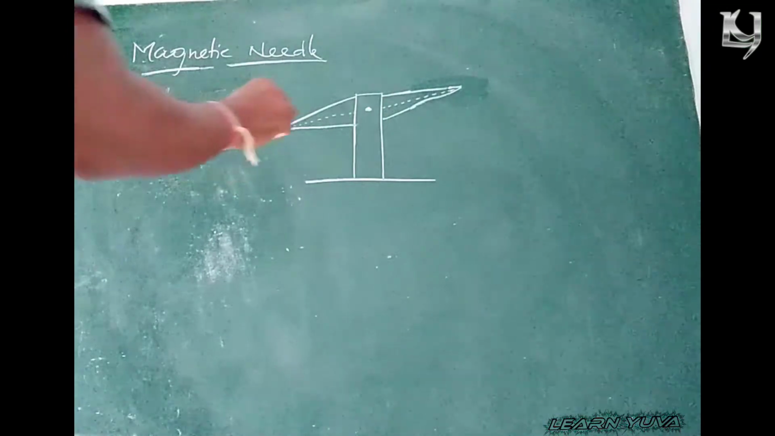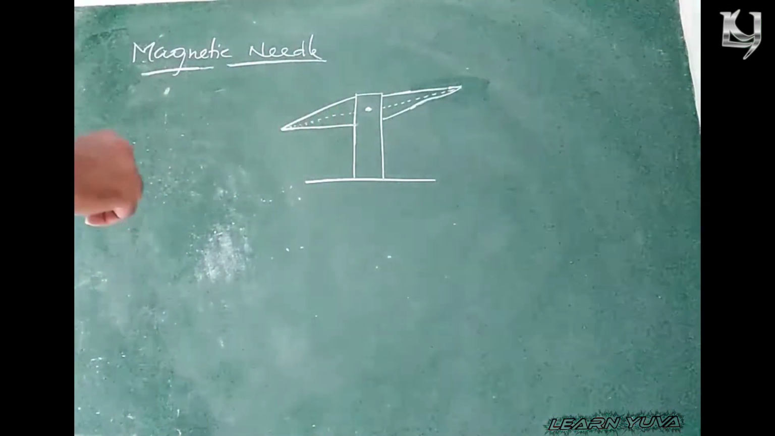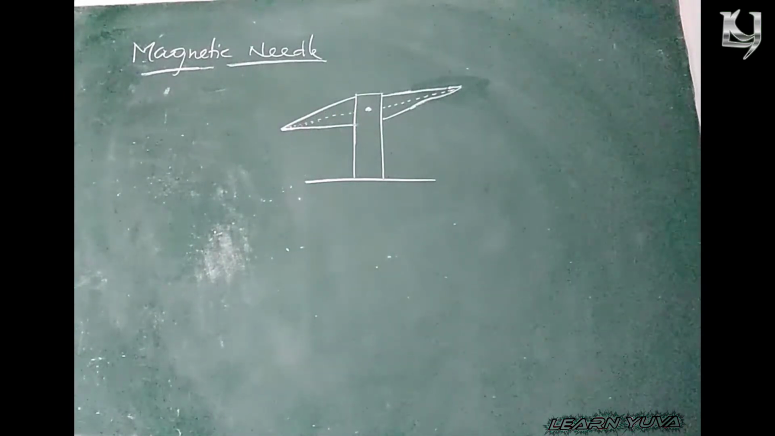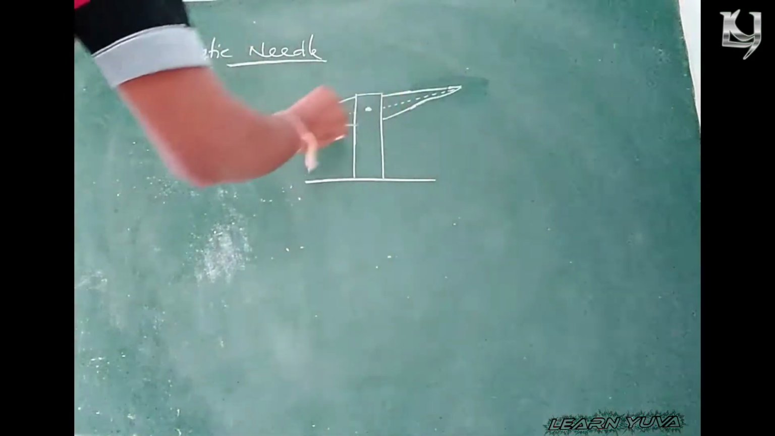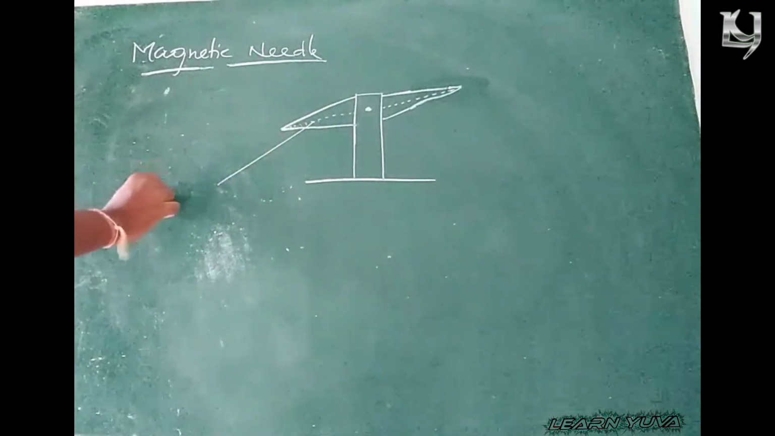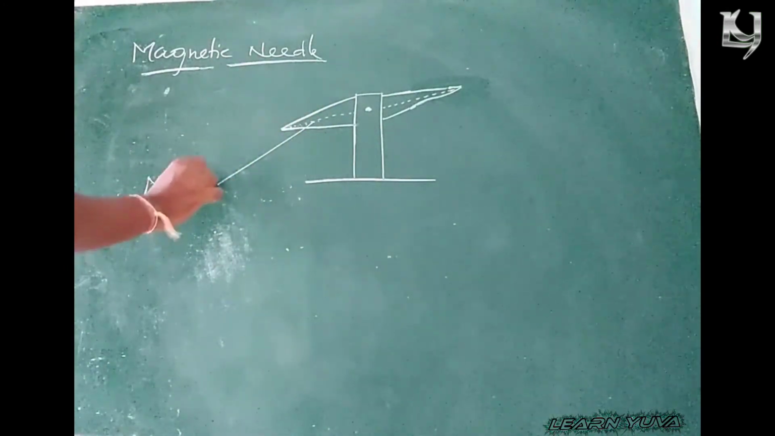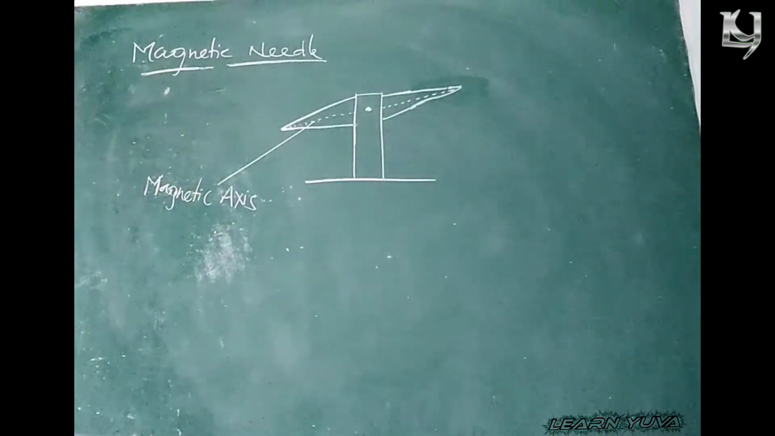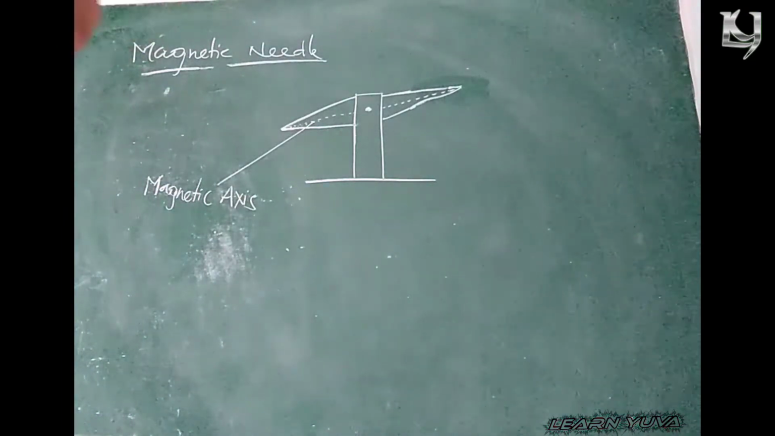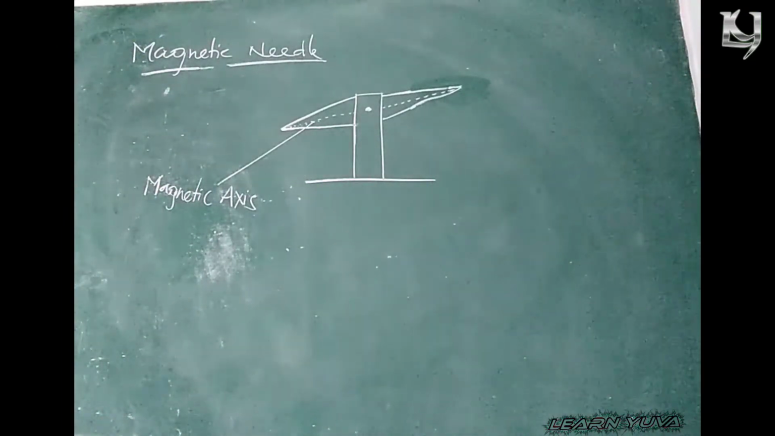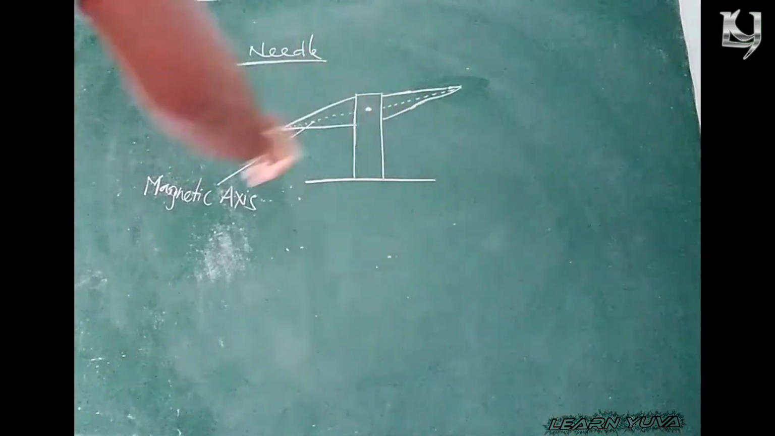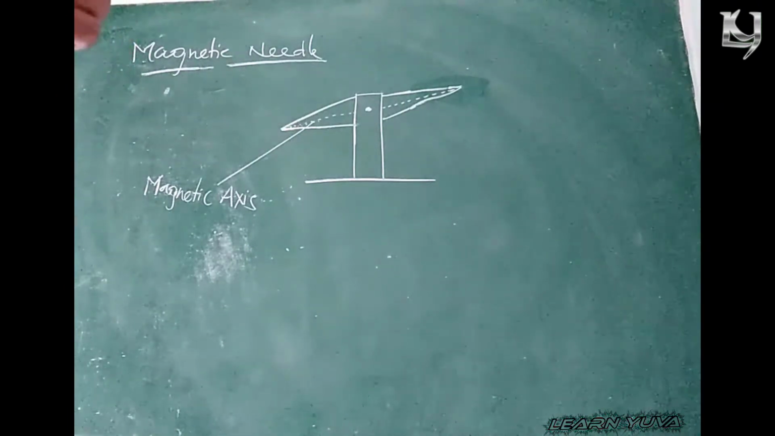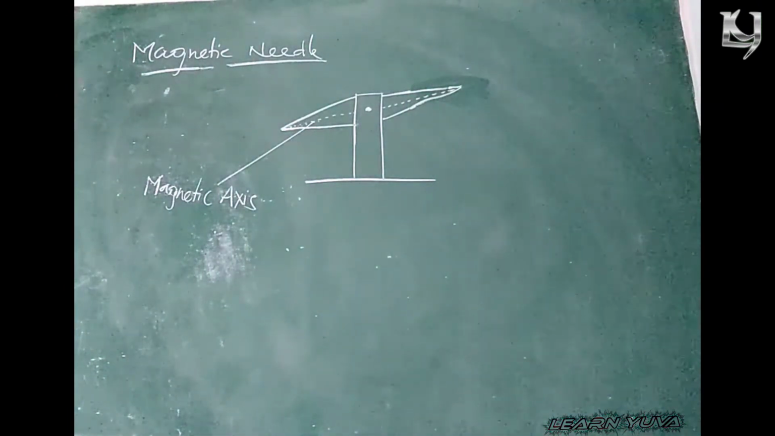To this magnetic bar, if you draw the center imaginary line, it is known as the magnetic axis. The dotted line is known as the magnetic axis. So, magnetic axis is nothing but the magnetic center line which passes through the center of the magnet.